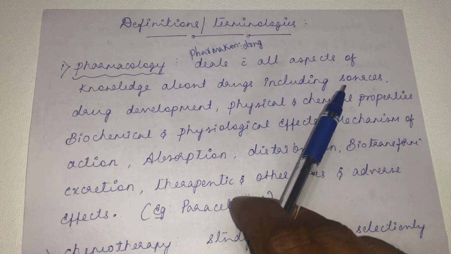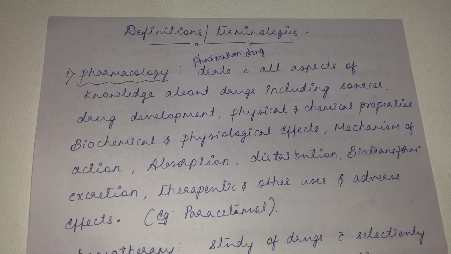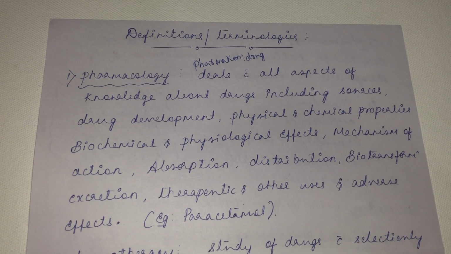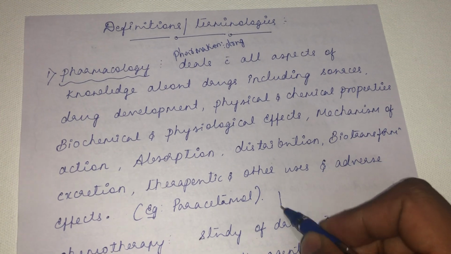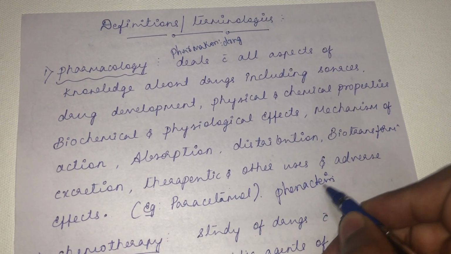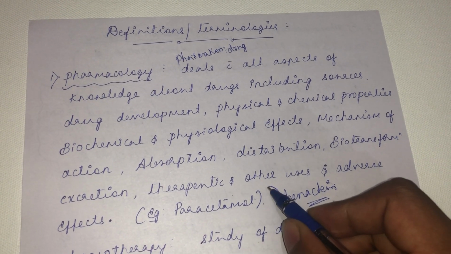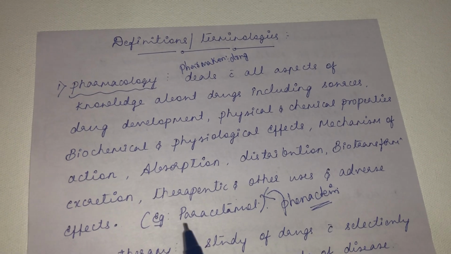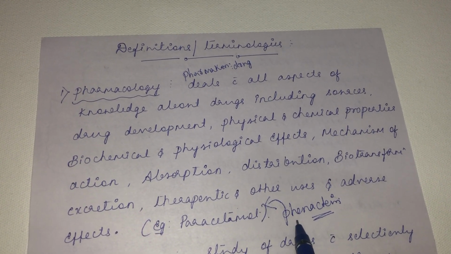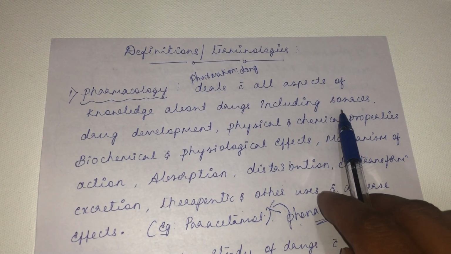See the source of the paracetamol. Paracetamol was accidentally discovered when the physicians were using the drug phenacetin. So phenacetin was originally used by the physician. Accidentally they discovered paracetamol, which is a metabolite of phenacetin. But the side effects associated with paracetamol are less when compared with phenacetin. So that's how paracetamol was discovered. So that is the source of the paracetamol.